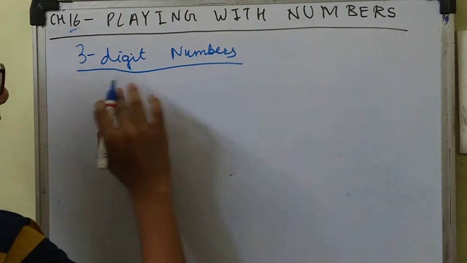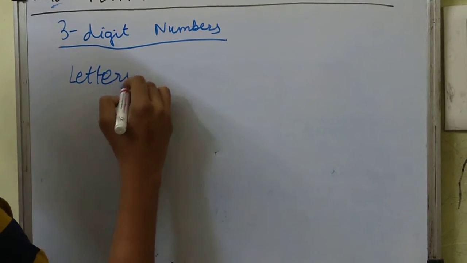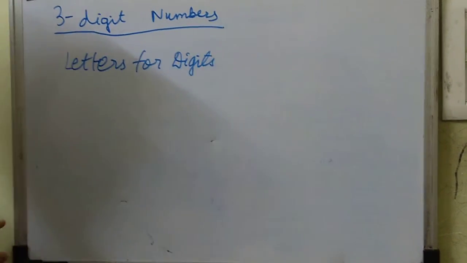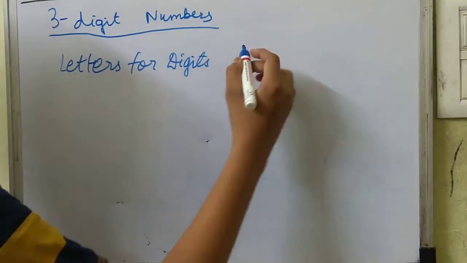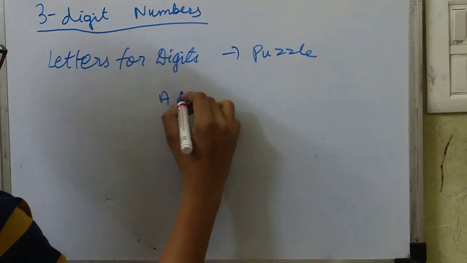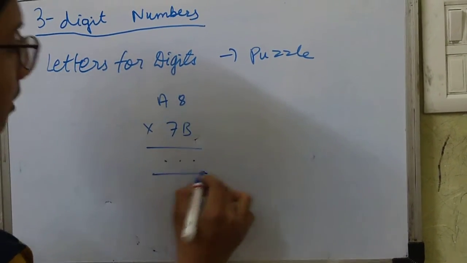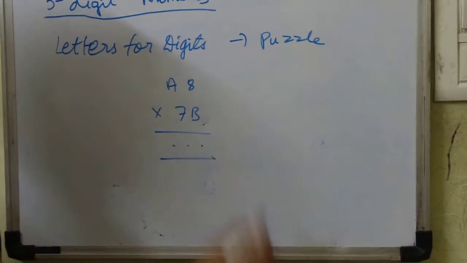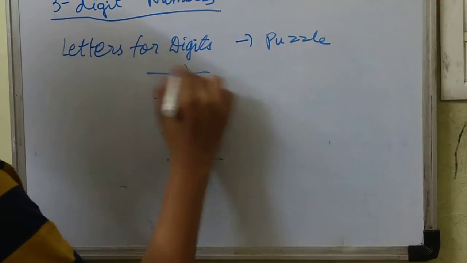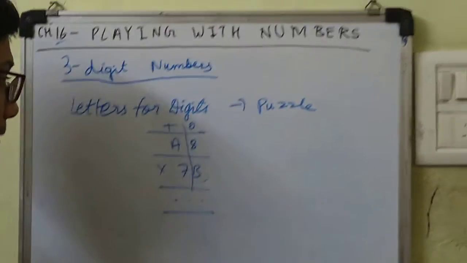So this is for today's video. In the next video I will be discussing the letters for digits topic. It is a puzzle type, like A8 multiplied by 7B with something. Such expressions where each digit is represented by a letter, here tens, here ones. For such problems, I'll be giving you some tricks to solve them.